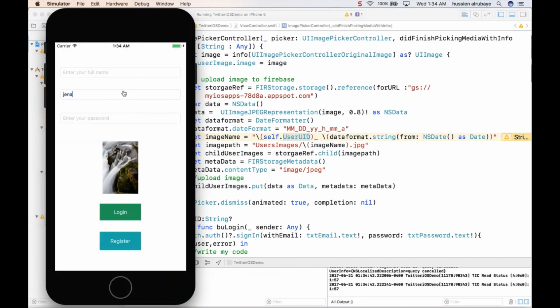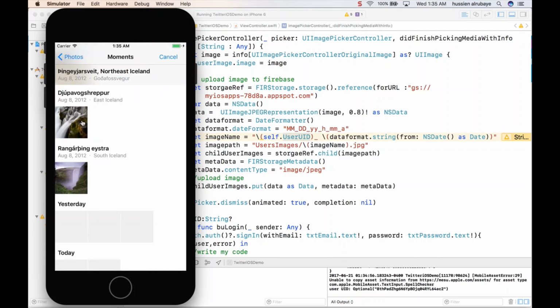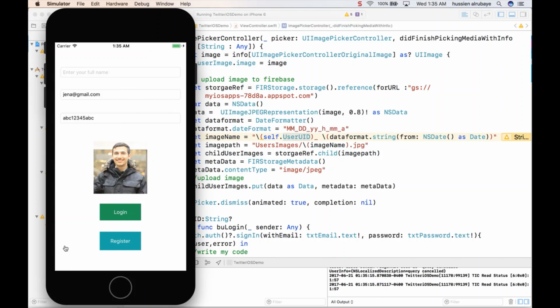I say, hey, Jenna at gmail.com, and the password, I don't know the password, abc12345 abc, I don't know. So login, hopefully the login will pass. Yes, user was logged in. Now I think I could select an image. So now if I select an image, the application is connected to the Firebase.